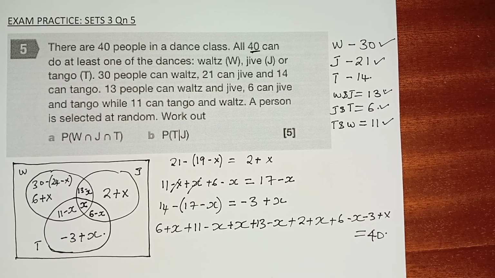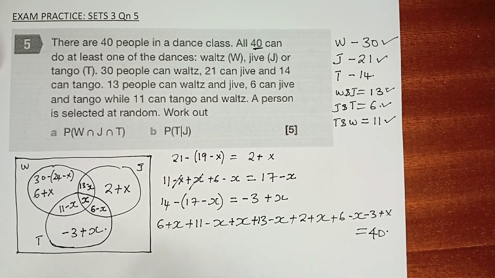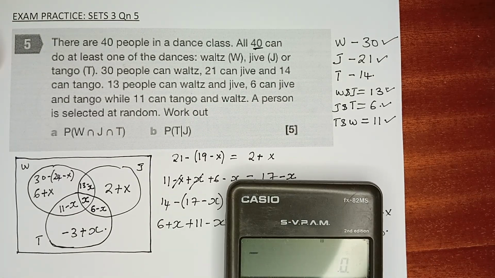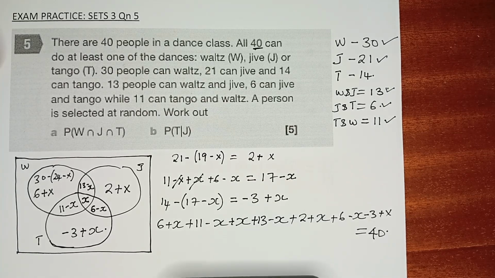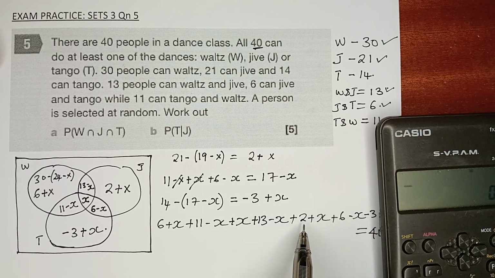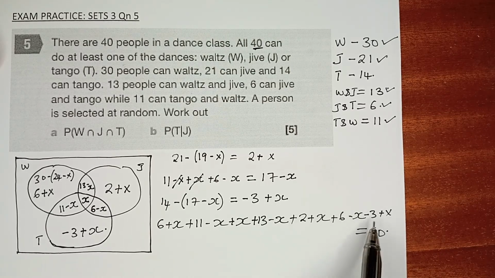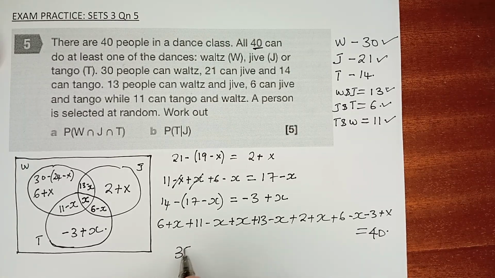So let us see what we have. We are going to add everything here. 6 plus 11 is 17. 17 plus 13 is 30. 30 plus 2 is 32. 32 plus 6 is 38. 38 minus 3 is actually 35.